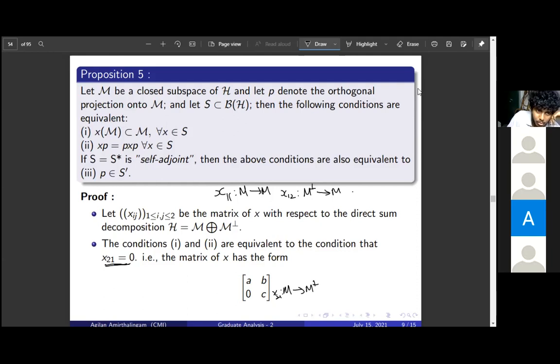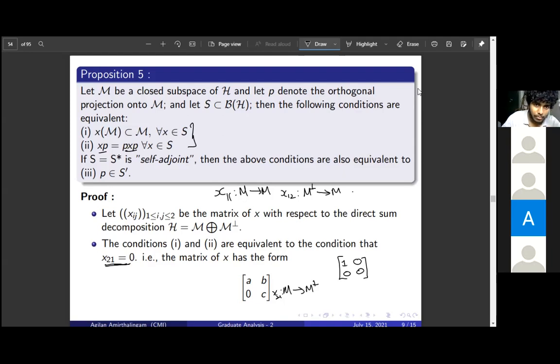And again, for 2, the projection can be identified like this. The projection is identity from M to M, and from M perp to M it is 0, and from M to M perp again it is 0, and from M perp to M perp it is 0, right? So this is the matrix of the projection. If you just write out this condition, you do the matrix multiplication and equate it, and this means this entry must be 0. Okay, so the first two conditions are equivalent.